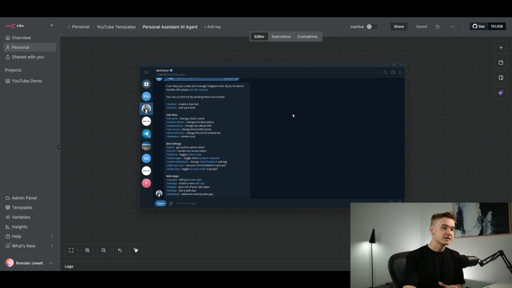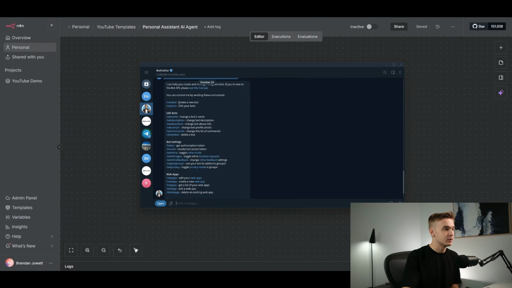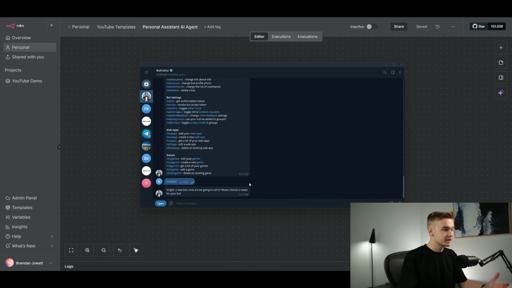And all that we need to do is just follow the instructions that it gives us when we start the conversation with it. And you can see here that it has a bunch of pre-made messages that you can send off to do a bunch of actions. So in our case, we want to create a new bot, and all we need to type is /newbot. So I can type /newbot. This is going to allow us to trigger the process to create that new bot.